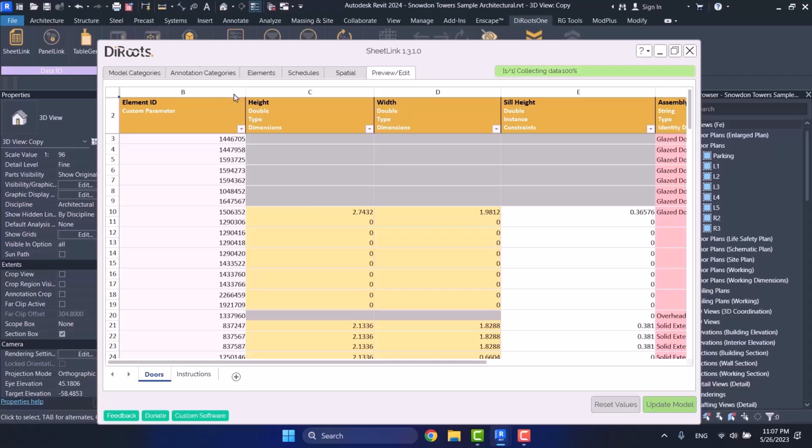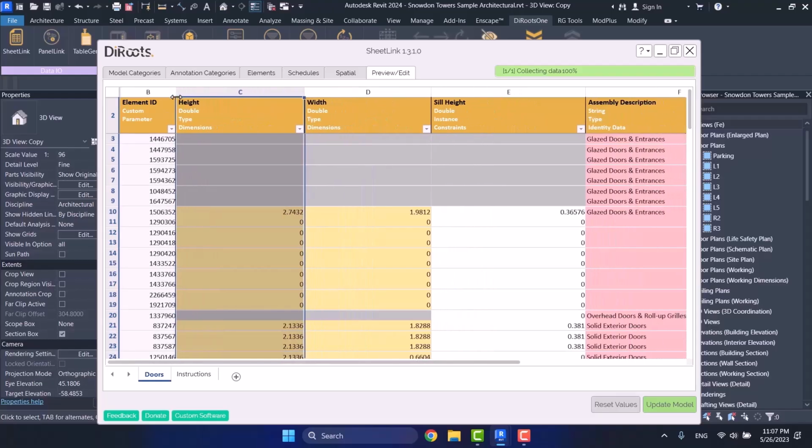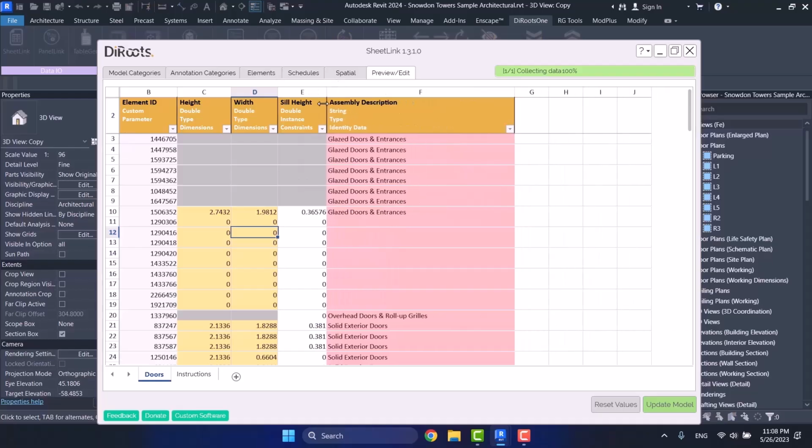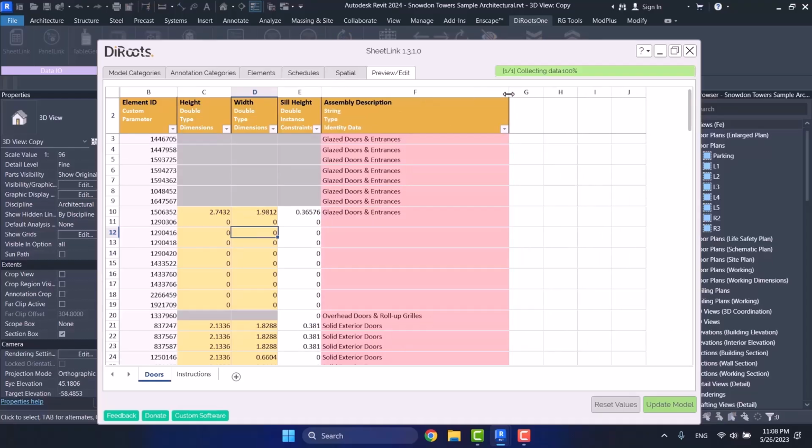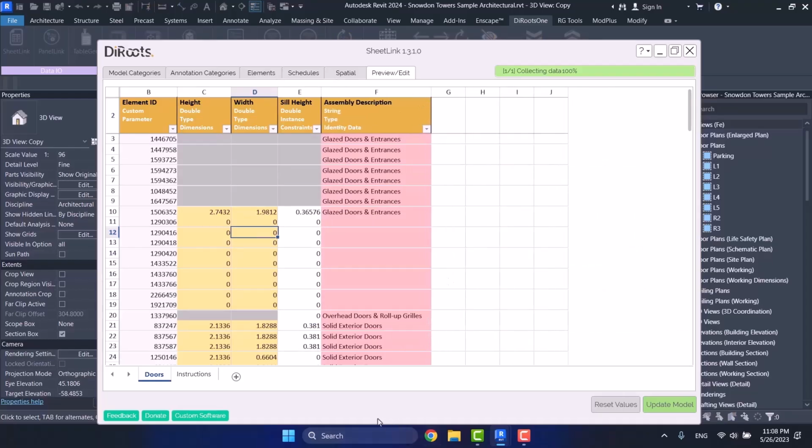Some of the tools that were in Excel, you have them also here. For example, here you can make these smaller, but unlike in Excel, you cannot double click to resize them. It doesn't have all the tools that we have in Excel, but it has some tools that you can use. Okay, I sort out my schedule a little bit. So now let's analyze. The first thing that may seem strange to you is this element ID column.